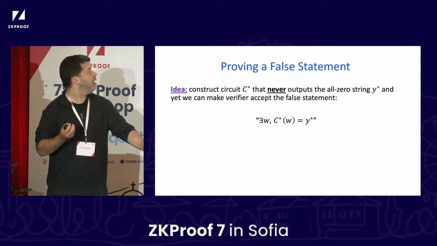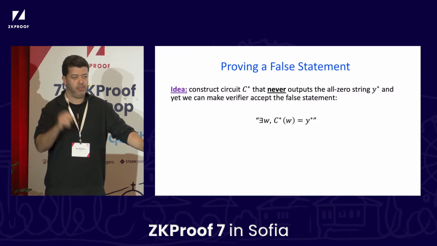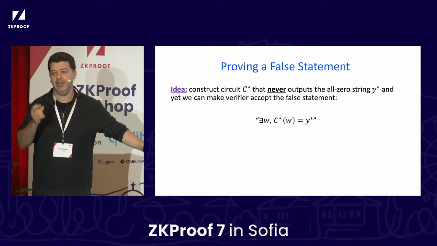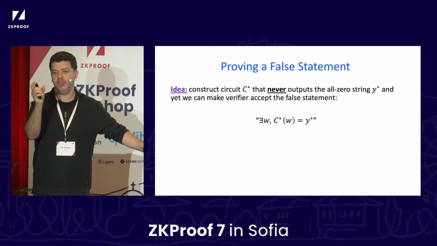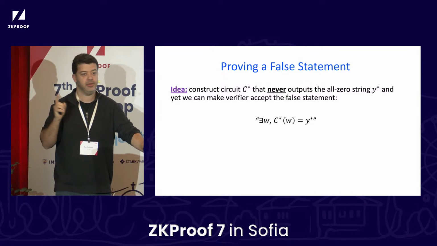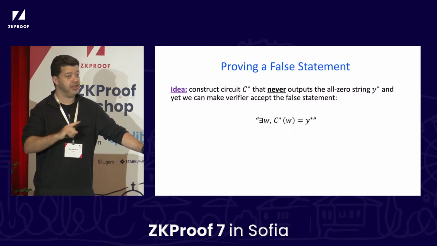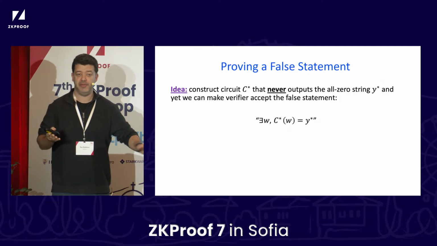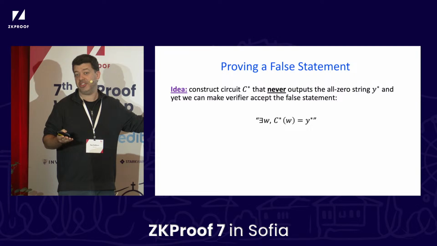Right, so what are we going to do? Again, build a circuit C star that never, ever outputs Y star. Y star, I can already tell you, is a string of length 2, which is exactly the 0, 0 string. From here to the rest of the talk, Y star is just the string 0, 0. So we're going to construct a circuit that never, ever outputs 0, 0, but we'll be able to convince our verifier that it actually sometimes does.